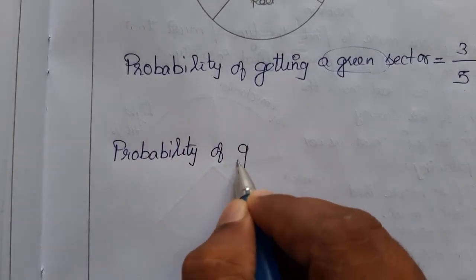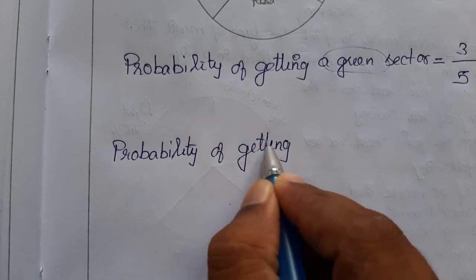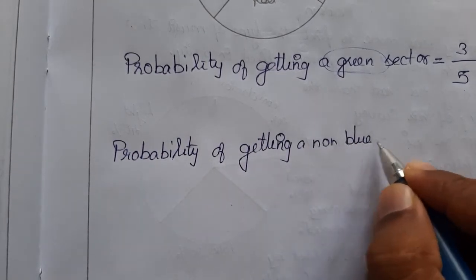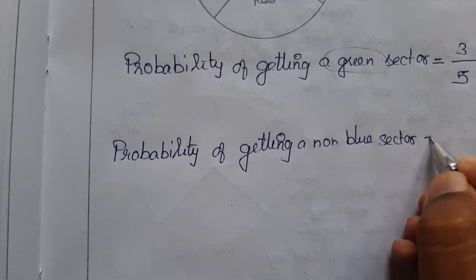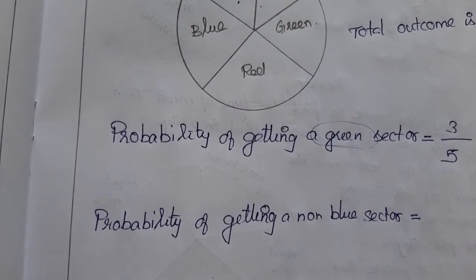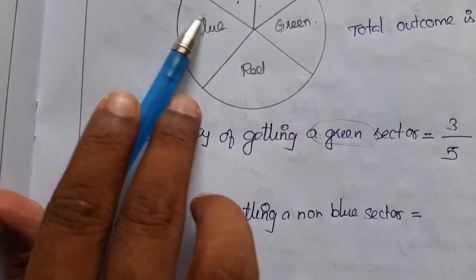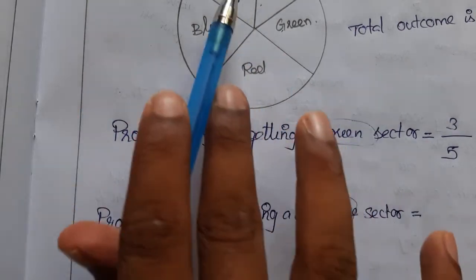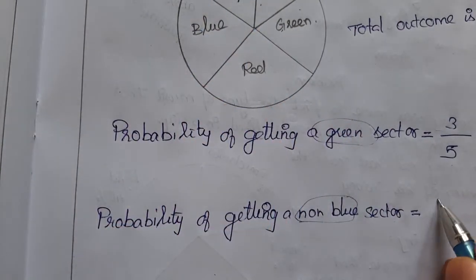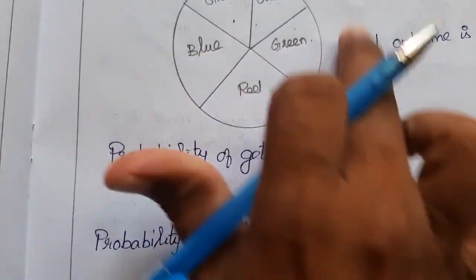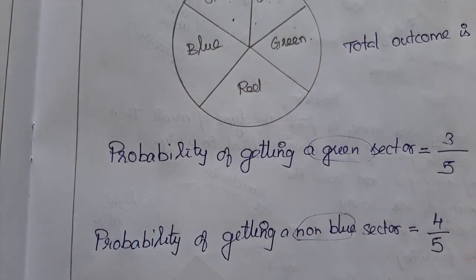Probability of getting a non-blue sector is equal to, how many non-blue sectors are there? 1, 2, 3, 4. Except this blue, all are non-blue. Just be clear on this word, non-blue, not blue. So 4 divided by total. Totally how many outcomes are there? 5 outcomes. 4 by 5.